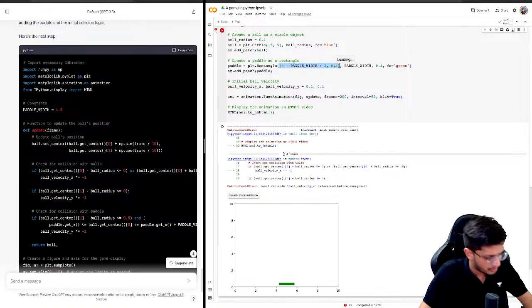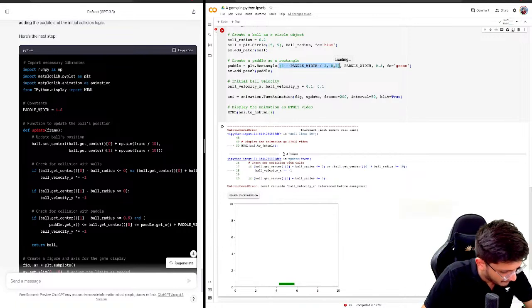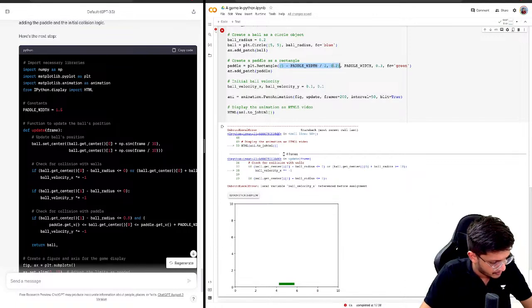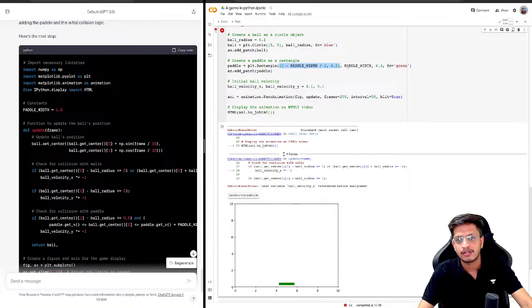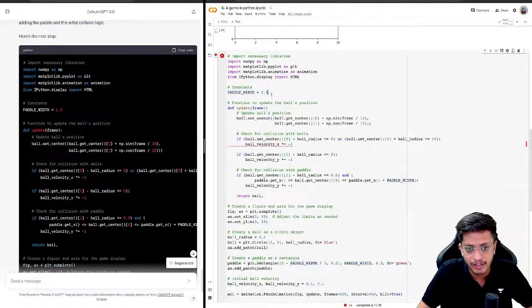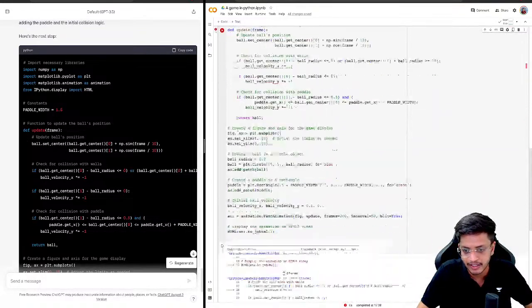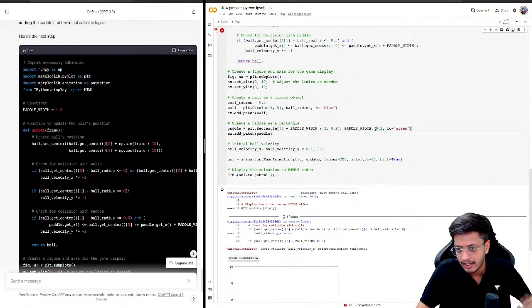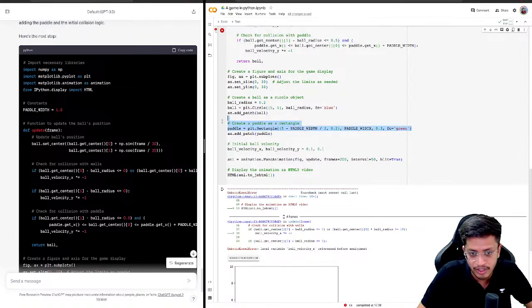Okay, sorry, really sorry. Yeah, cool. And then we have given paddle width. So what is paddle width? It's 1.5. This is a constant which we have created here. Okay, that's great. So let's ask GPT what this line exactly means.